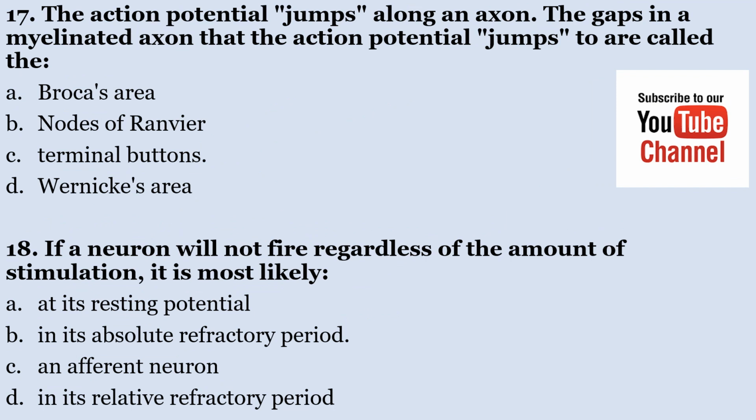Number 17, the action potential jumps along an axon. The gaps in the myelinated sheath of the axon that the action potential jumps to are called the A, Broca's area; B, the nodes of Ranvier; C, the terminal buttons; D, Wernicke's area. The gaps in the myelinated axon that the action potential jumps to are called the nodes of Ranvier.